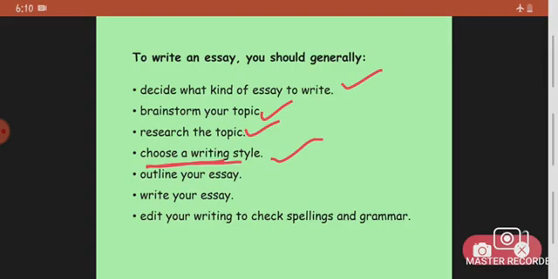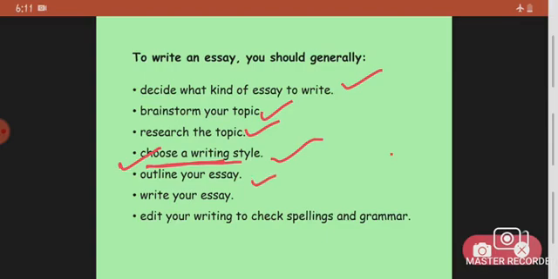Then you can present an idea with words like when it comes to, according to experts, as a result, on account of. Or if you're comparing, you can say although, even though, however, nevertheless, despite. When you conclude your essay, you can write to sum it all up, taking everything into consideration, on the whole. Then in the end, you can say, in my opinion, from my point of view, as far as I'm concerned, and conclude your essay. So choose a very good writing style and be very wise in using the words.